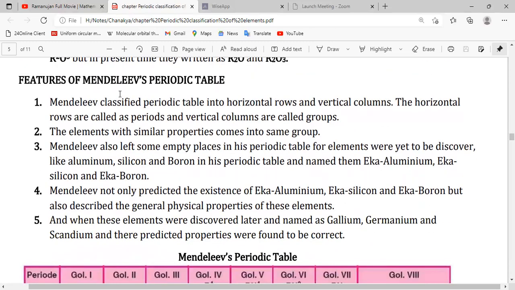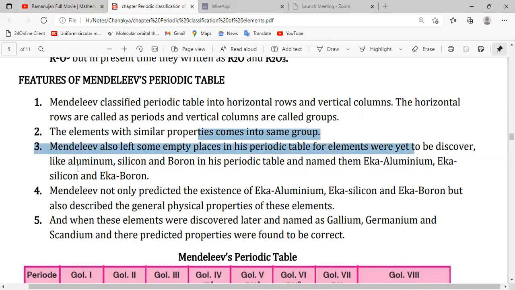So now we are going to understand the features of Mendeleev's periodic table. Mendeleev classified the periodic table into horizontal rows and vertical columns. The horizontal rows are called periods and the vertical columns are called groups. Elements with similar properties come into the same group, like the same valency, the same number of electrons in their outermost shell, and their reactivity. Mendeleev also left some empty places for elements that were not discovered at that time but might be discovered in future.